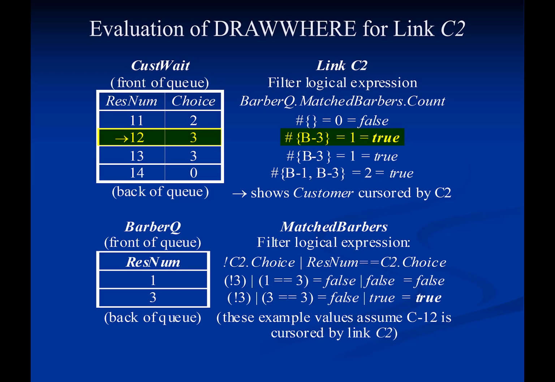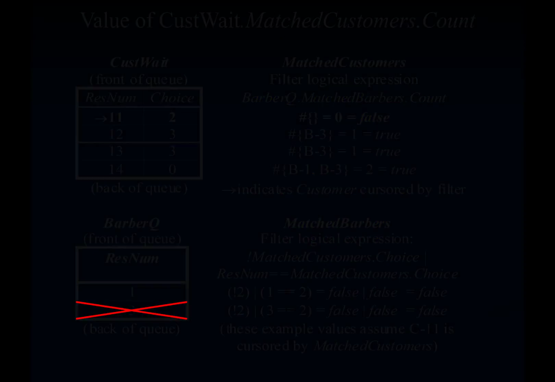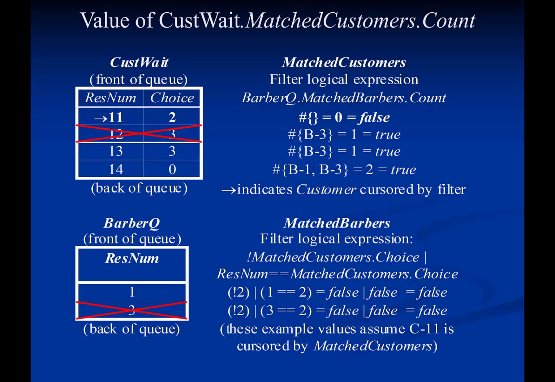Notice that it is important in this case that to draw in the proper order, link C2 should be defined before link B5. At this point, the enough expression for link C2 is re-evaluated and returns the number of elements in a set that contains only customer 14.